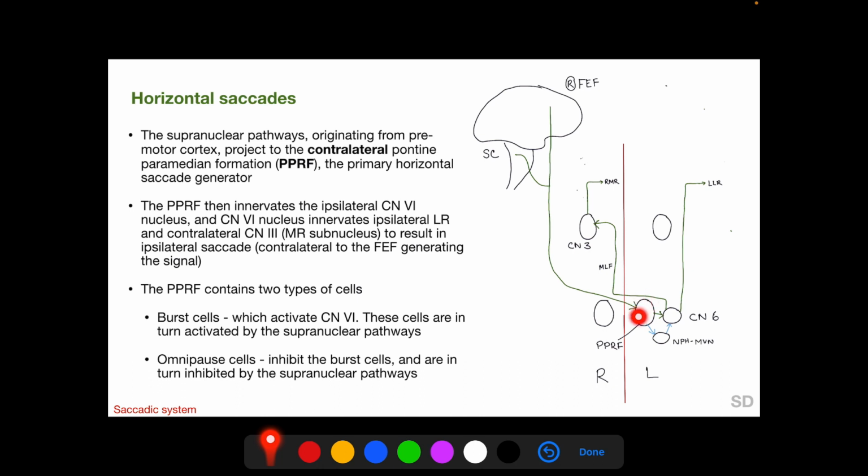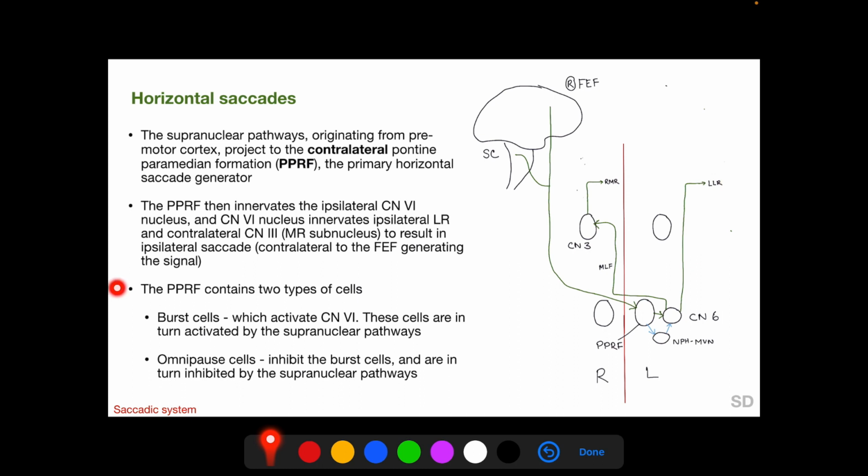The PPRF then innervates its ipsilateral CN6 nucleus, and as we have seen previously, the CN6 nucleus innervates its ipsilateral lateral rectus muscle and also innervates the medial rectus subnucleus of the contralateral CN3 nucleus to innervate the contralateral medial rectus muscle. So each PPRF generates gaze towards its ipsilateral side and each frontal eye field generates gaze towards its contralateral side.